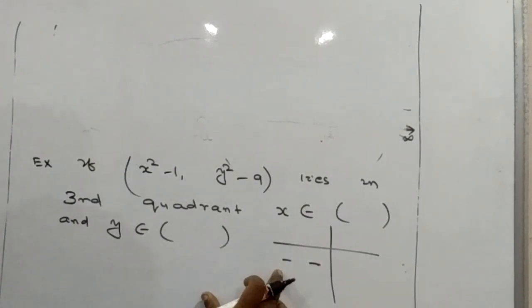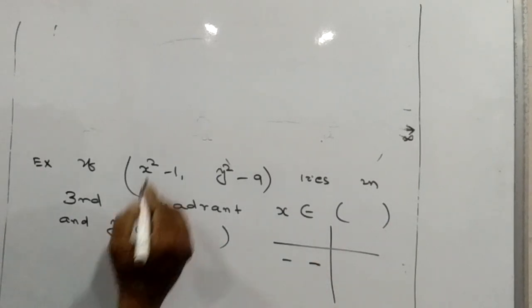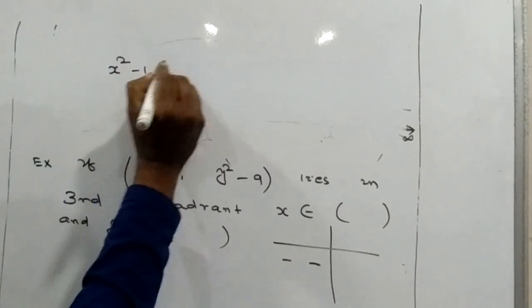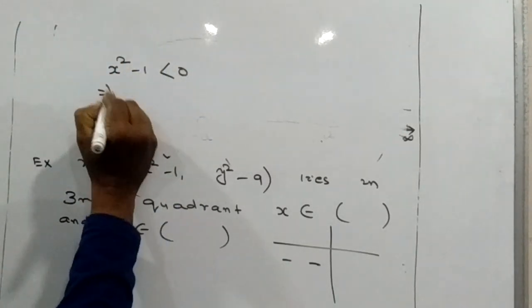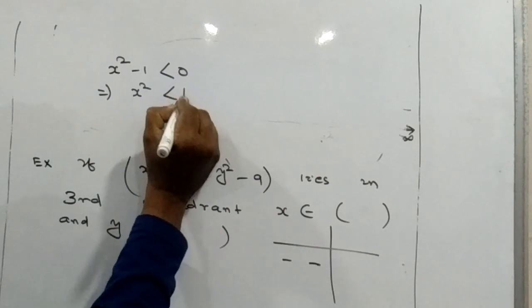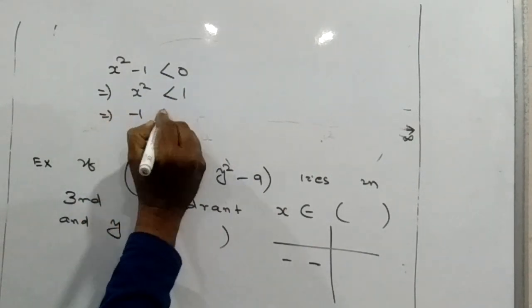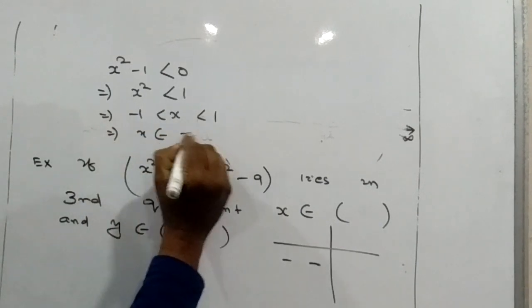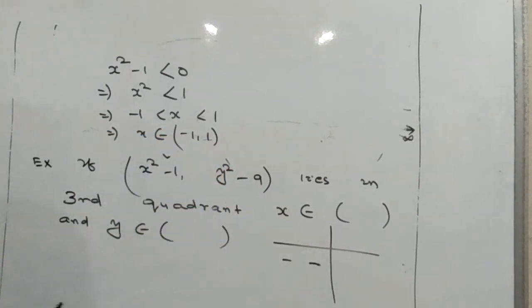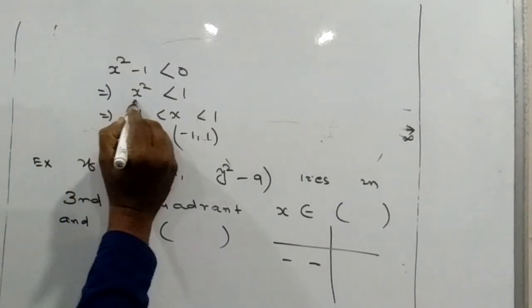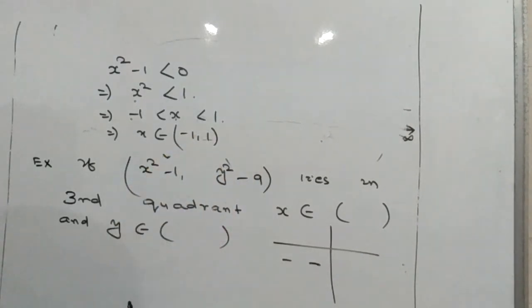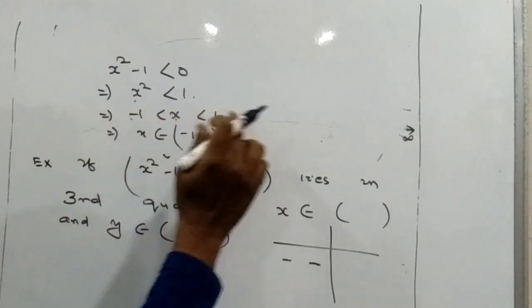x is negative and y is negative. So here the x coordinate is x square minus 1. So we can write x square minus 1 is less than 0. So x square is less than 1. So minus 1 less than x less than plus 1. So x belongs to minus 1 to plus 1, open bracket. X square less than 1 means x lies between minus 1 and plus 1.